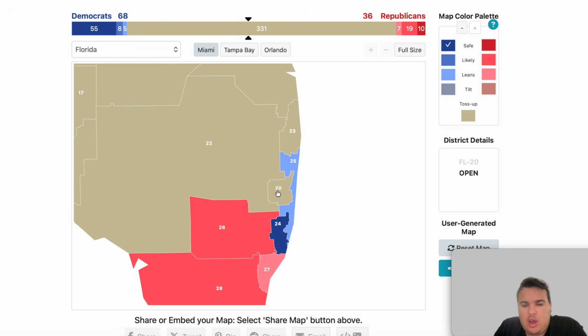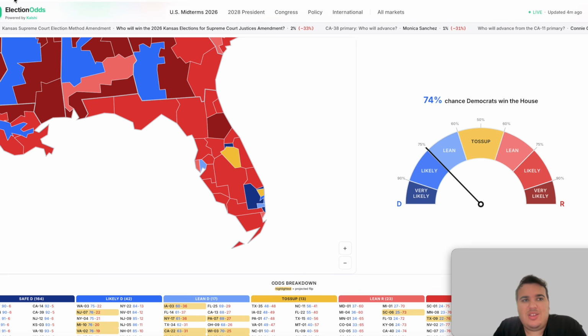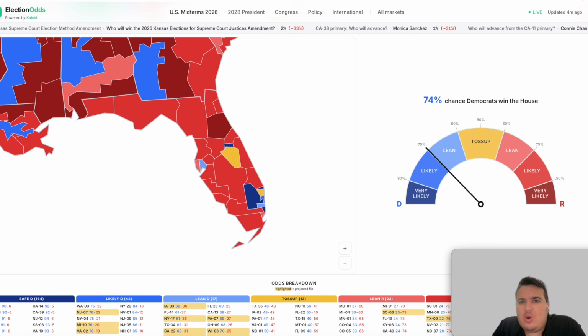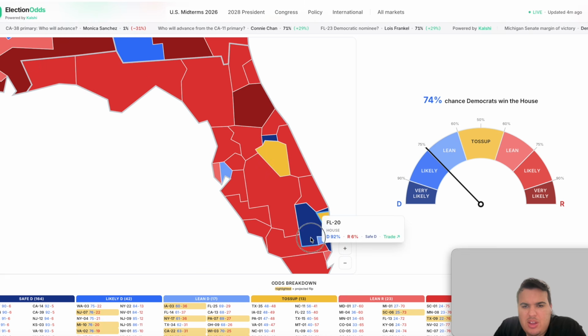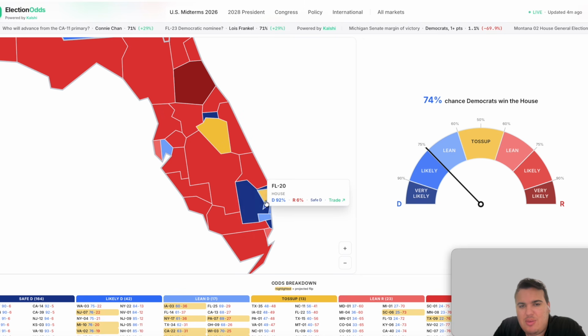And we could put 20th, or there's a 22nd. I want to make sure I don't mess up. Yes, the 20th. Okay, so the 20th seat on the map now is safe Democratic. The 22nd district on the map, it's not exactly drawn the same way, so it's a little tricky here. Yes, it's a toss-up on this one, so I'll just zoom in here just to make sure we're getting it correct.